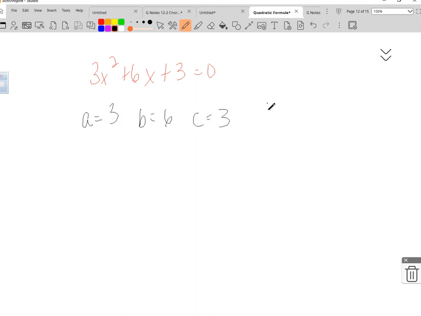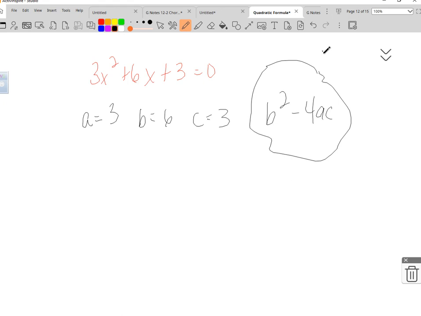Perfect. So we're plugging into the formula. This formula, I don't think they break it out on your reference sheet. Let me look in here and see. If you were absent yesterday, I passed out reference sheets that you guys would be able to use. Yeah, they don't break the discriminant out. You have to recognize it under the radical there.